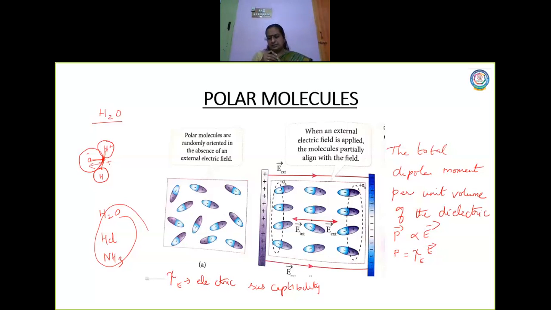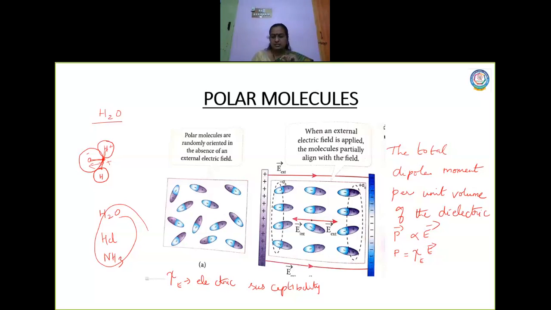Now in a conductor, when you apply an external electric field, the charges in the conductor try to realign. If the direction of the electric field is from left to right, as soon as the electric field is given to the conductor, the electrons in the conductor try to move in the opposite direction.